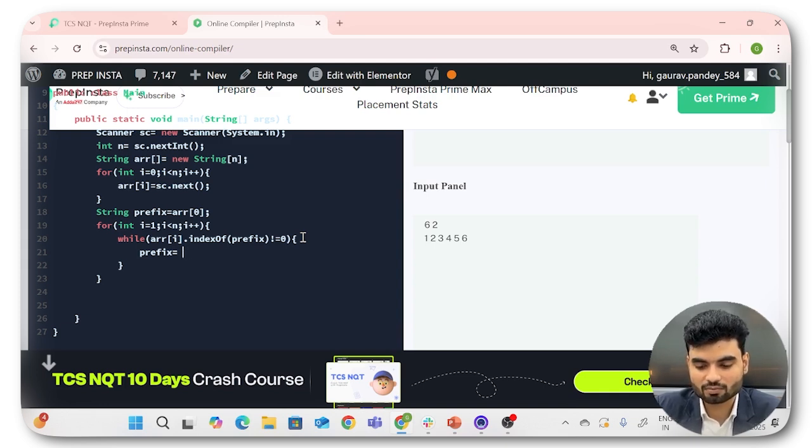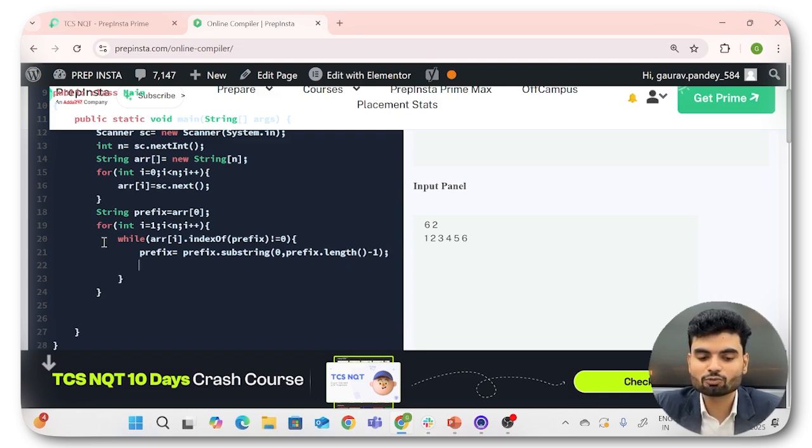So prefix dot substring. In Java there is a method substring, and the last index will not be included. So 0 is from where you want, and till where? I want till the length minus 1. So prefix dot length, in Java we use the length method. In other languages you can use any other thing, length minus 1. So you will keep updating by removing the last character from the prefix. You will keep checking it, and once you get it, you will not execute this while loop.